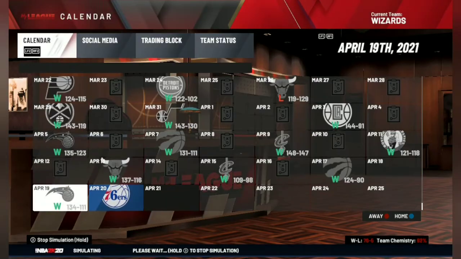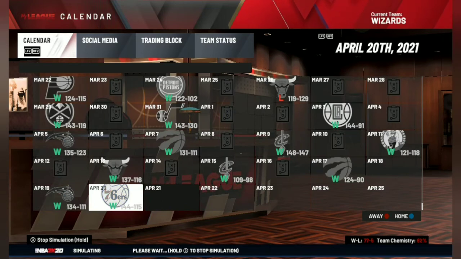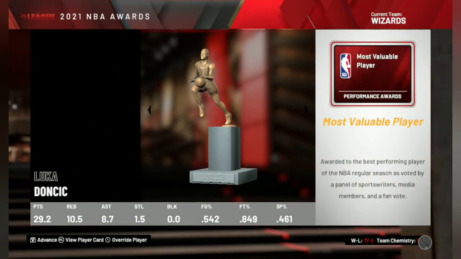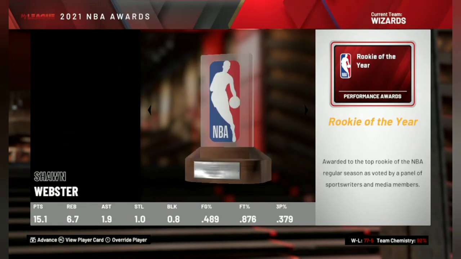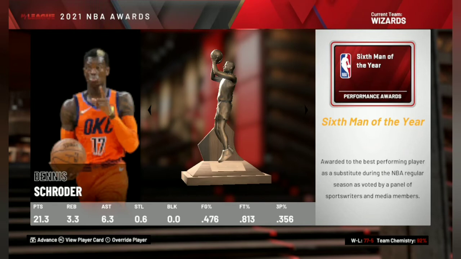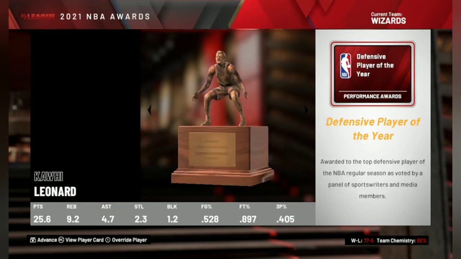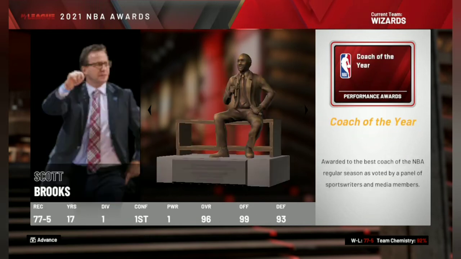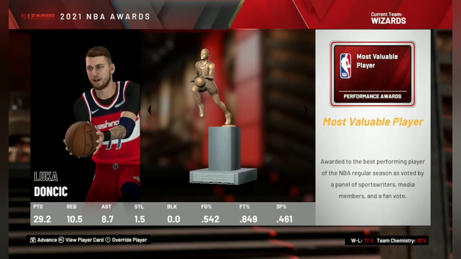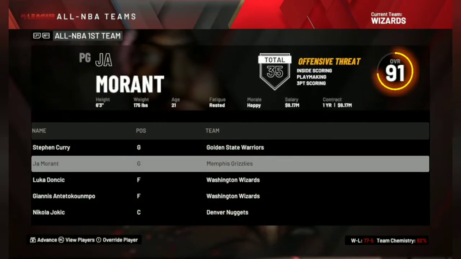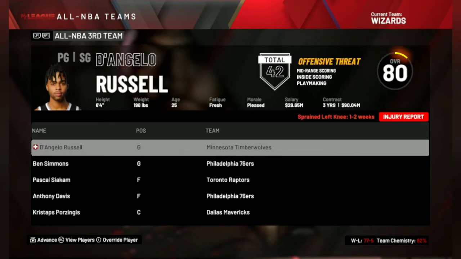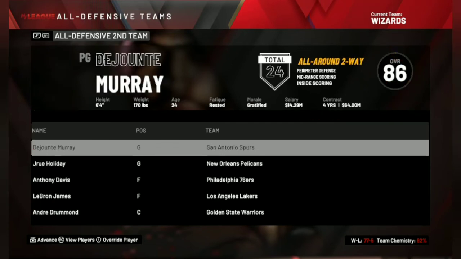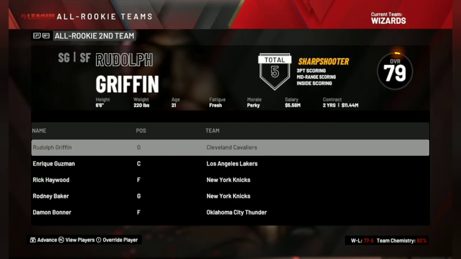As the regular season is getting wrapped up, we finished with a record of 77-5 as Luka Doncic wins back-to-back MVP, averaging this time a double-double. We got the record of 77-5, so just two more losses than last season. Scott Brooks again wins the Coach of the Year, with All NBA first team with Luka Doncic, All NBA second team with James Harden, and we don't have Giannis on the All NBA teams. So probably his numbers have fallen down.